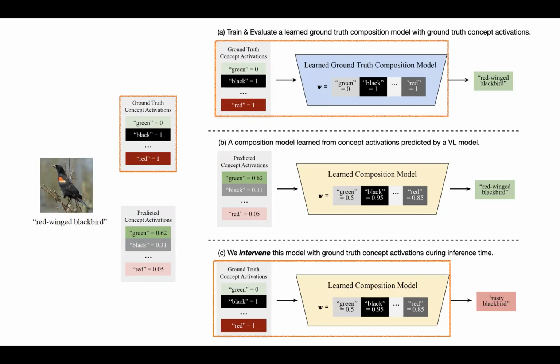Our interpretability metric is the performance gap between the learned ground truth composition model and the composition model learned from predicted concept activations. Thus, the lower the interpretability metric is, the more interpretable a composition model is, implying that this pre-trained vision language model learns primitive concepts better.